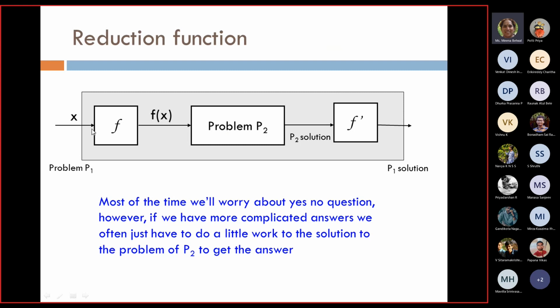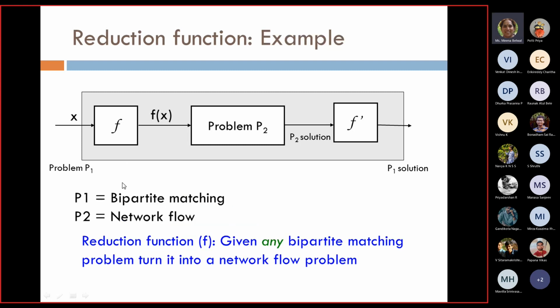Okay, so this was the reduction problem. Problem P1 with f, you have an fx, you convert it to problem P2, you solve P2, and then you have f dash to get the solution for P1. I will just read it out. Most of the time we will worry about yes/no questions. However, if we have more complicated answers, we often just have to do a little work to the solution of the problem P2 to get the answer for P1. Okay, so that is the meaning here, right?